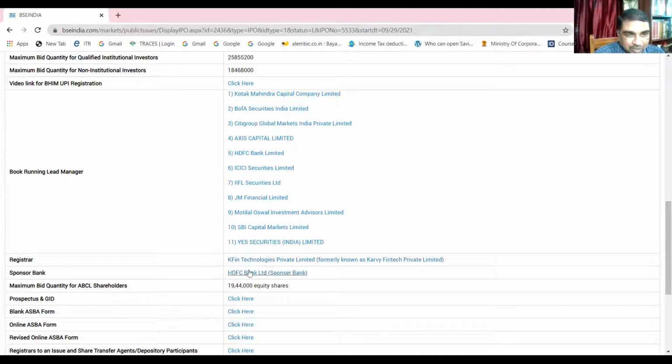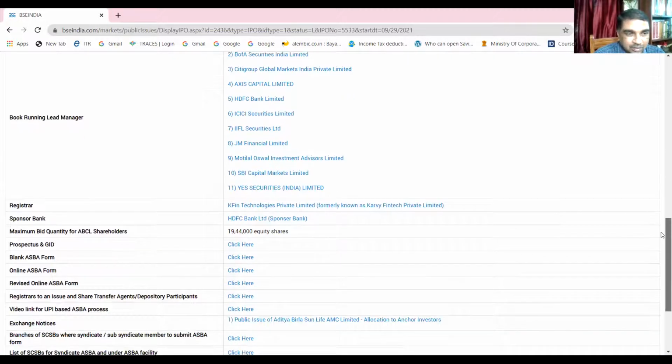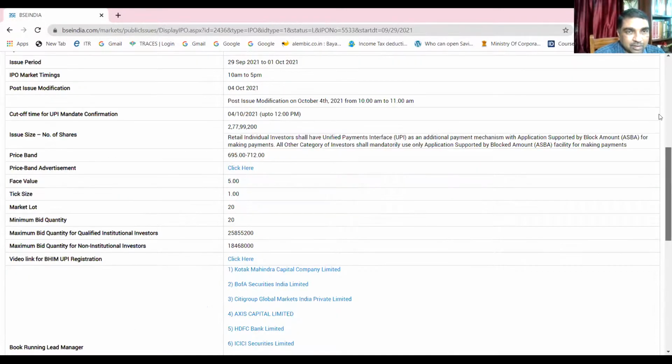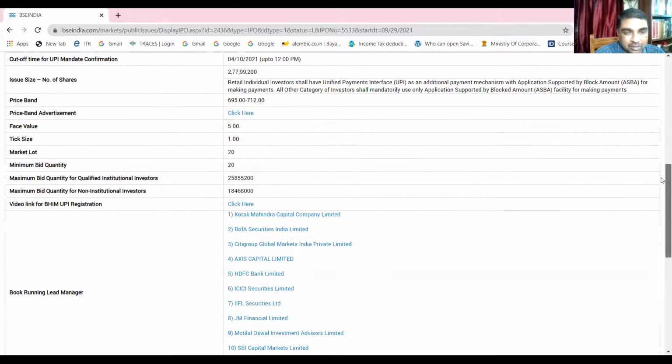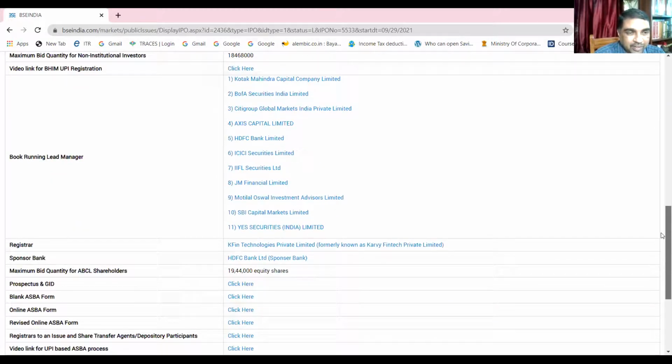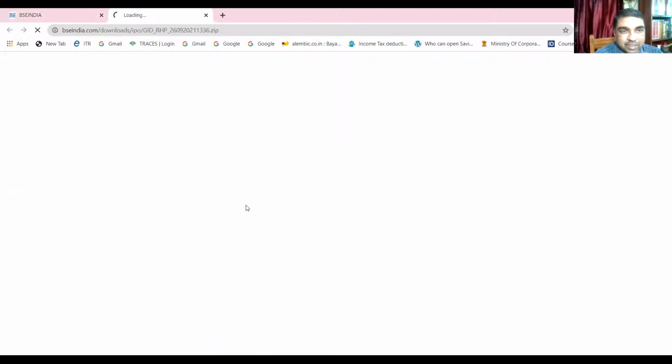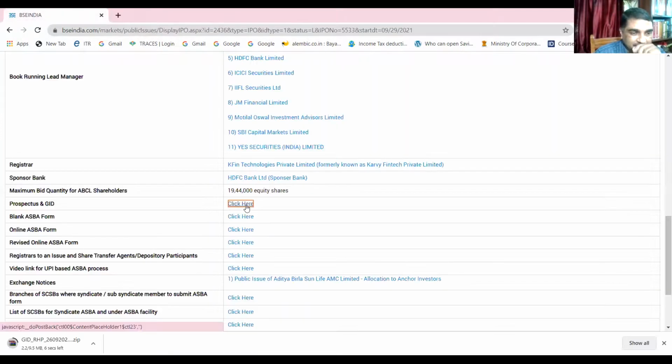Registrars of the issue are here. These are the sponsor banks. I wanted to show you the prospectus segment. For the prospectus, I think I have to download it. So I have downloaded the prospectus so that you can have it.